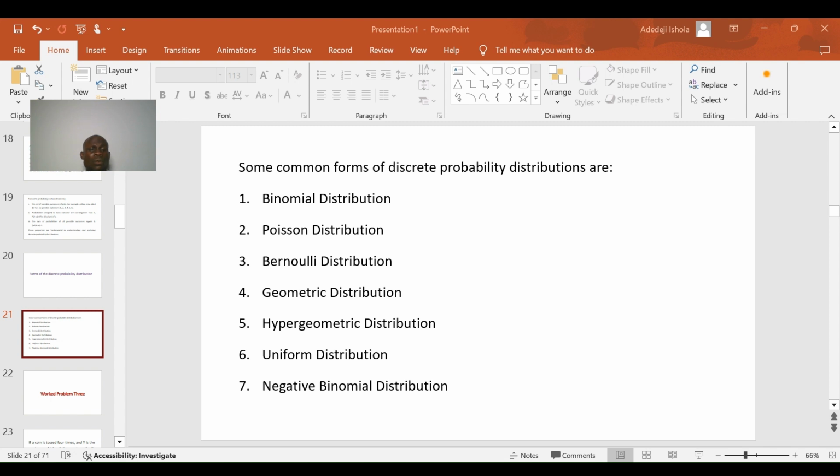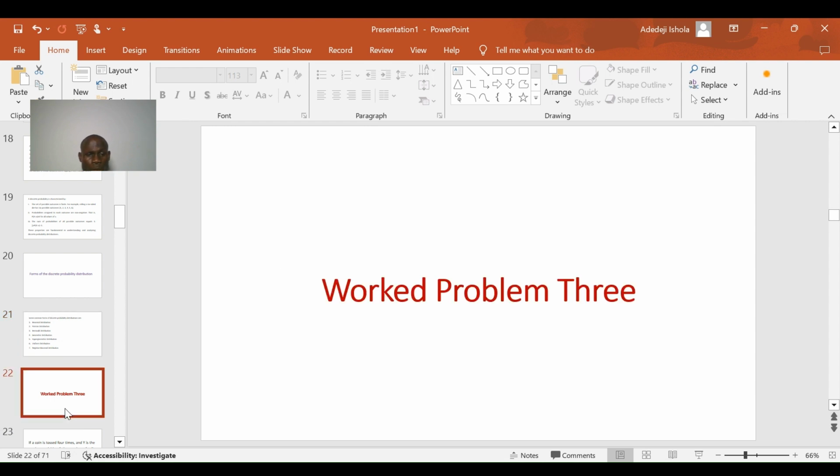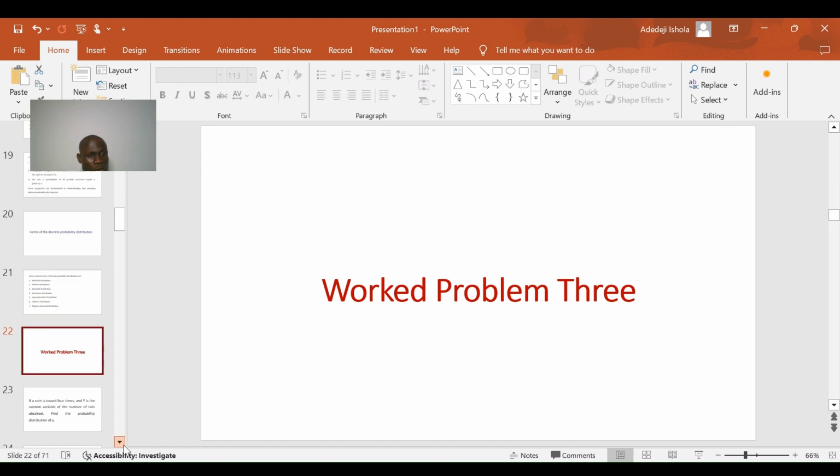All right, each of these 7 gives us an easy-to-use formula and understanding to calculate the probability distribution of a discrete random variable. But before we get into discussing each of these forms one after the other, let's really spice this discussion up and make it juicy by actually solving a real world problem on a discrete probability distribution. This will be the third problem we'll be solving in this discussion of probability distribution.